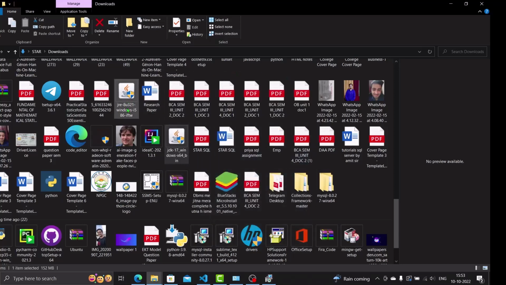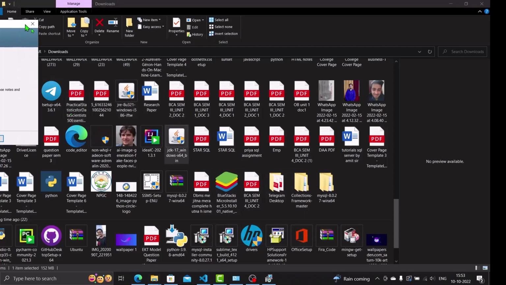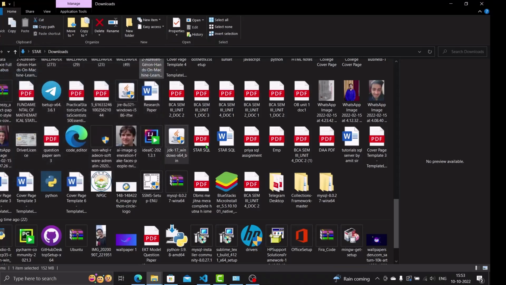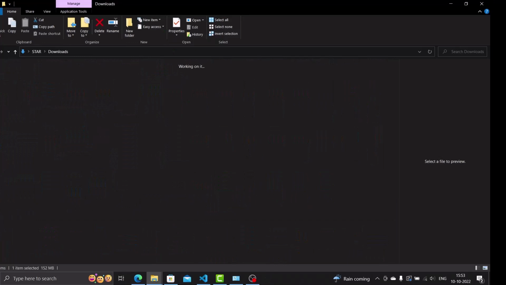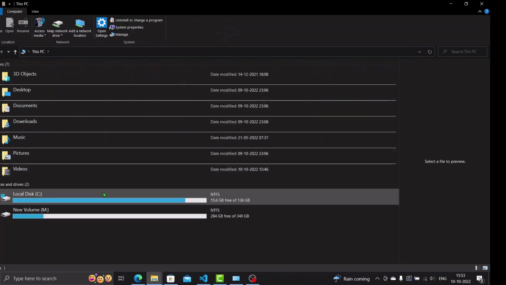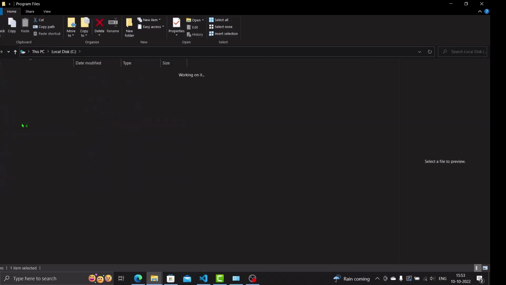Now I have just installed JRE as well. JRE is the Java Runtime Environment. It will install, and now just go back to your computer, this PC, and go to the program files.